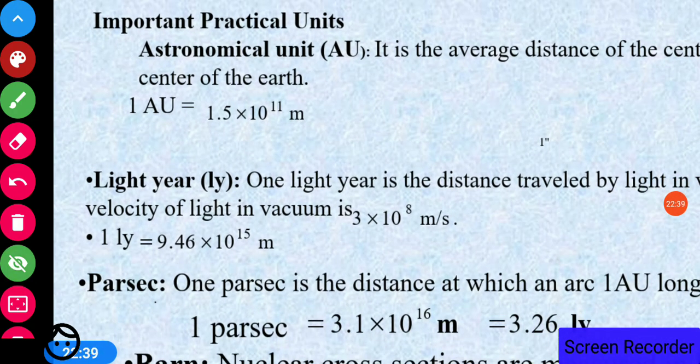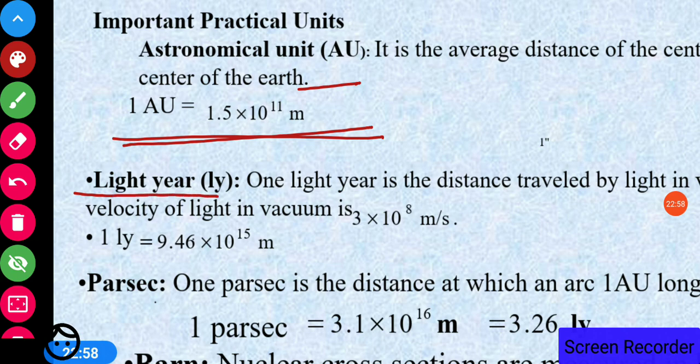So it is the average distance between the center of the sun and the center of the earth, and 1 AU is equal to 1.5 into 10 raised to power 11 meter. You have to learn these definitions because from the point of view of examinations, these are important. So you have to learn the relation between the AU and meter also.